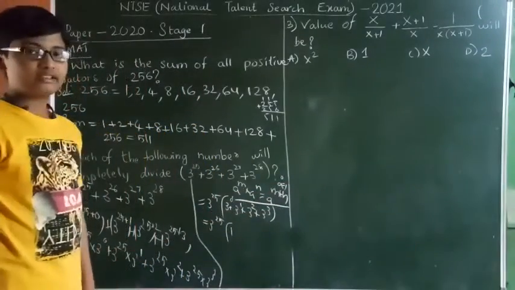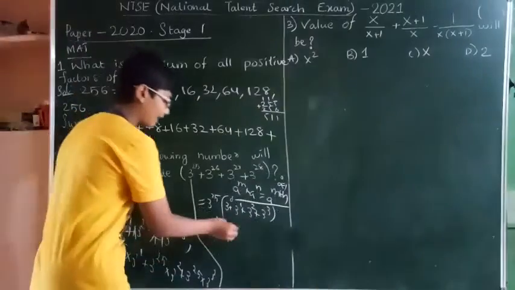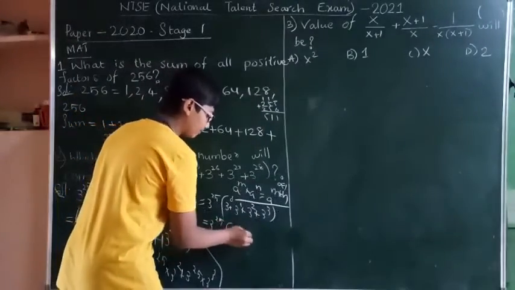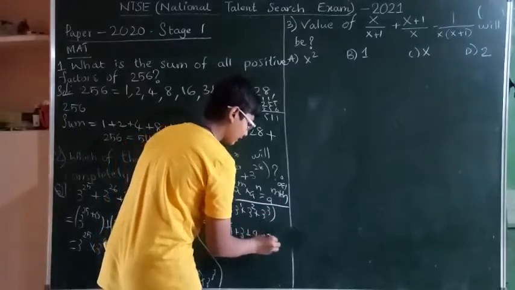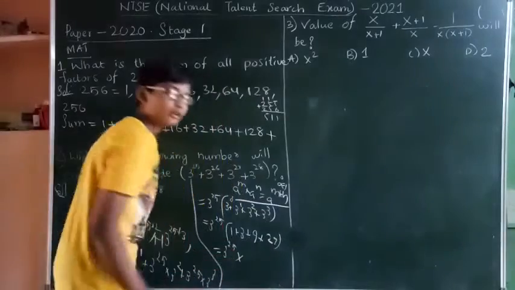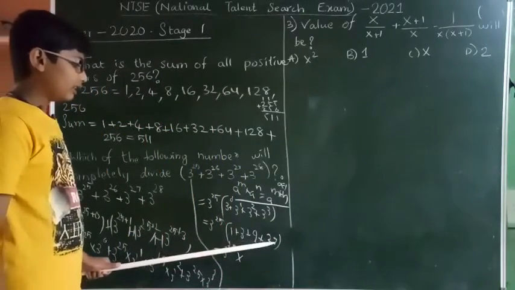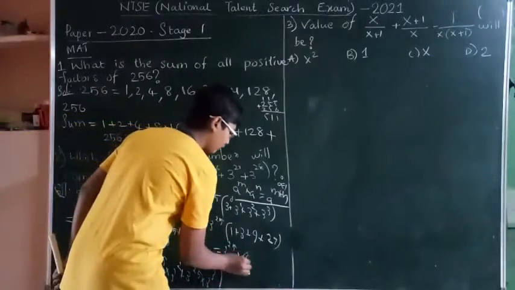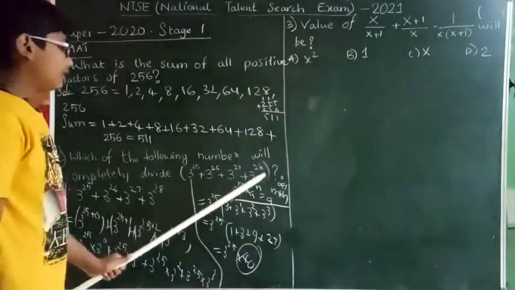So 1 plus 3 power 1 is 3, plus 3 square is 9, plus 3 power 3 is 27. 1 plus 3 is 4, plus 9 is 13, plus 27 is 40. So 40 will completely divide this number.